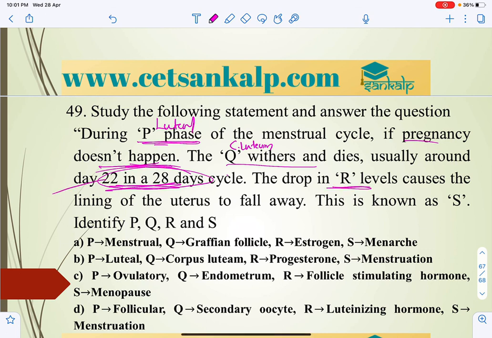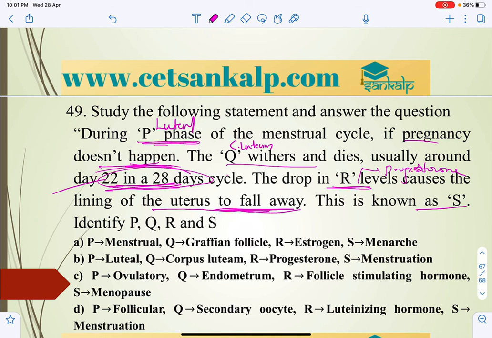Drop in R level. I have already mentioned that if the corpus luteum is not maintained, we can expect no progesterone, so there is a drop in progesterone level. When there is a drop in progesterone level, the lining of the uterus falls away, as it cannot maintain the thickness. This is known as S phase.